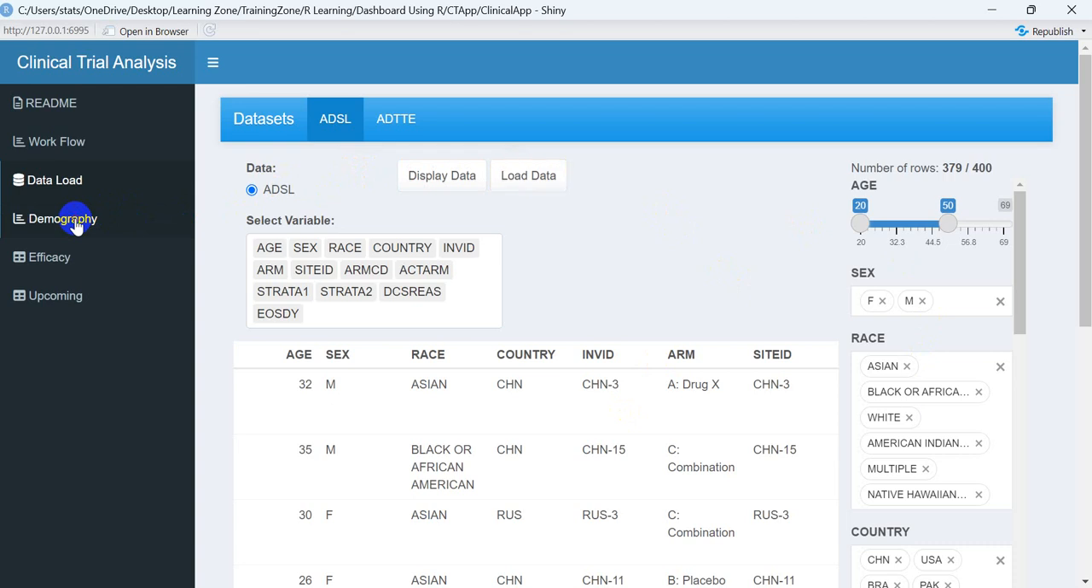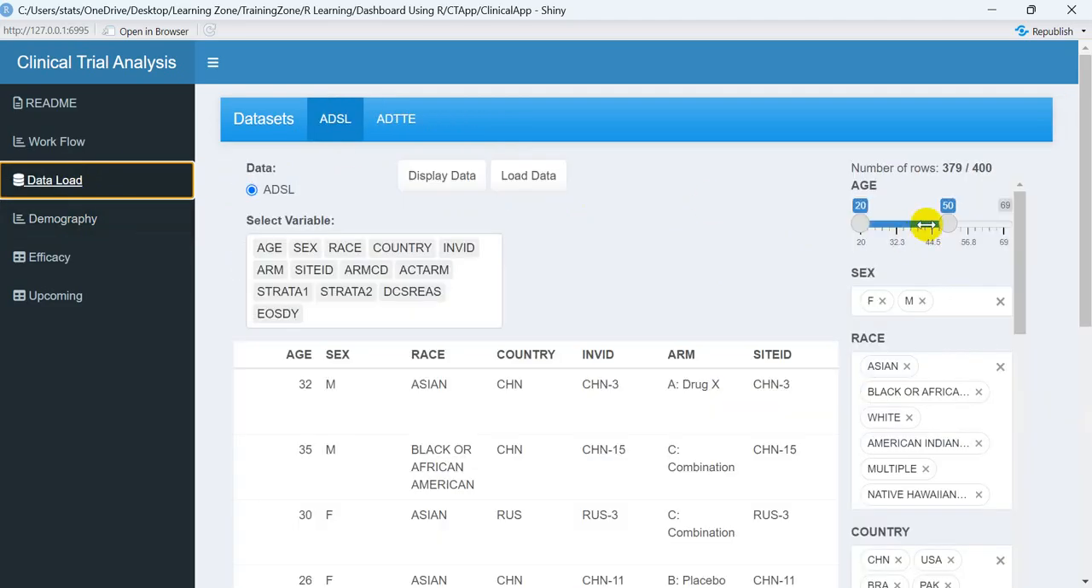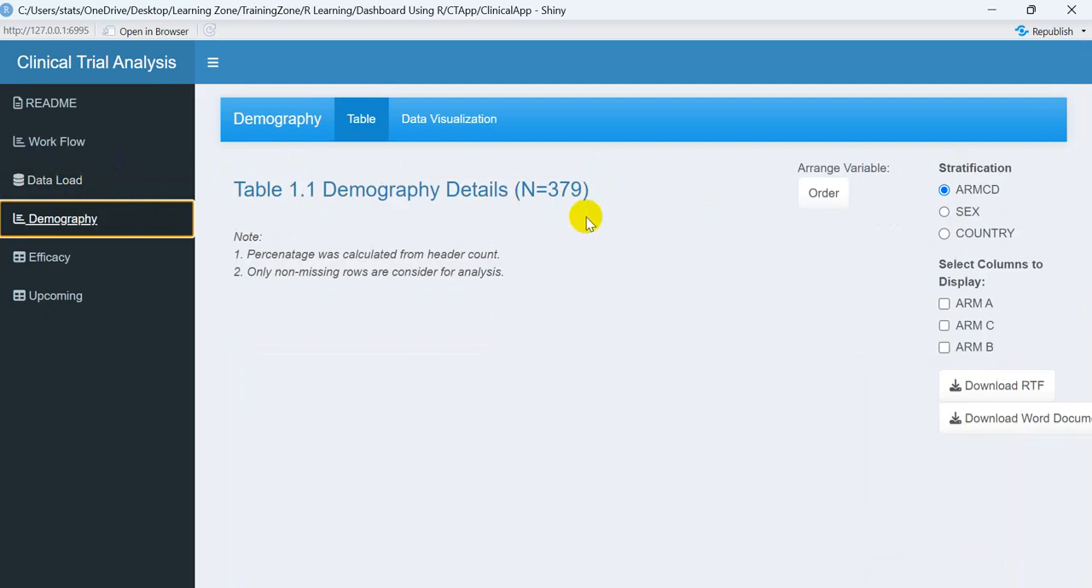So here is table 1.1, demographic details, n of 379. You saw that the total data set size was 379, so 379 persons were moved here for doing the demographic details analysis. Now it is asking for stratification.